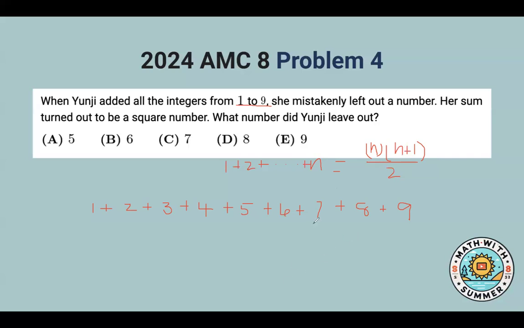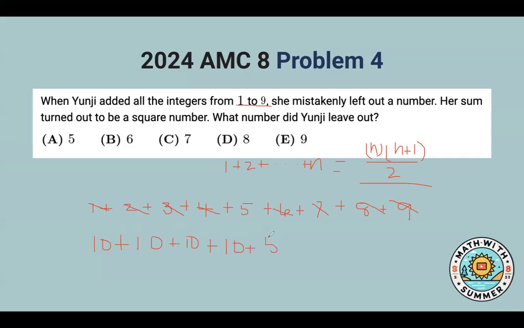Another way you can do this pretty easily is pairing these numbers up to create easier numbers to add, which is also how this is derived. 1 plus 9 is 10, so we can cross this out. 2 plus 8 is also 10, 3 plus 7 is 10, 4 plus 6 is 10, and then plus 5.